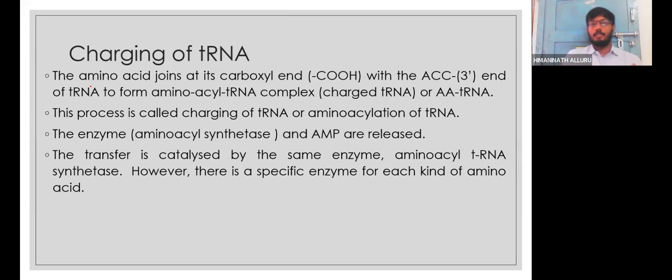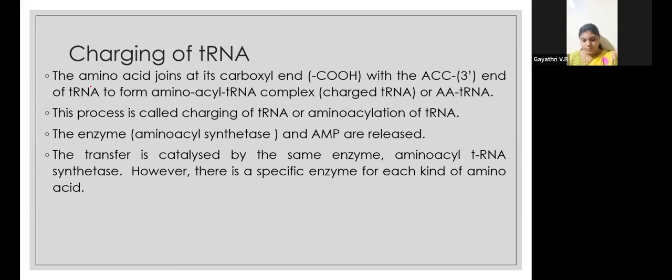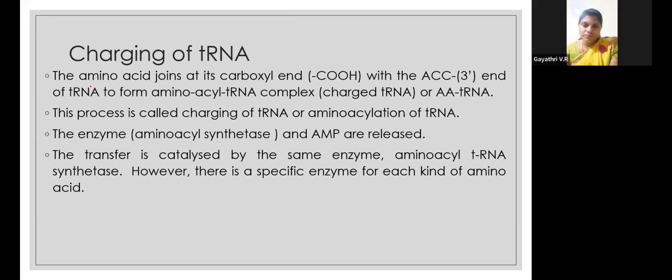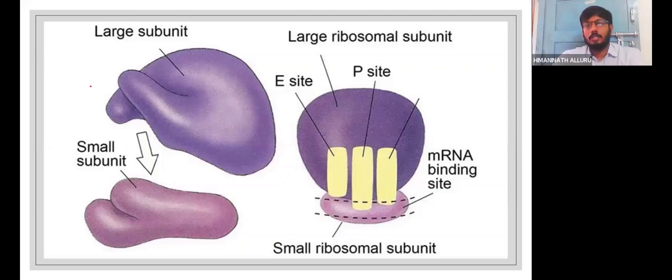So in the previous step we saw the amino acid is activated. Now that amino acid is going to bind with the tRNA and this is activated. This process we commonly call charging of tRNA, but technically we must use the word aminoacylation of tRNA. Here also, after that, the enzyme which was bound to the tRNA will be released. So we call it the aminoacyl synthetase release, and AMP is released. Now the first step, activation and charging, is over.